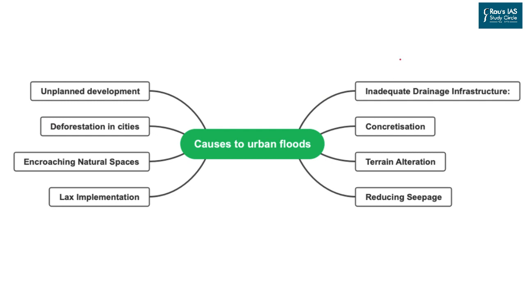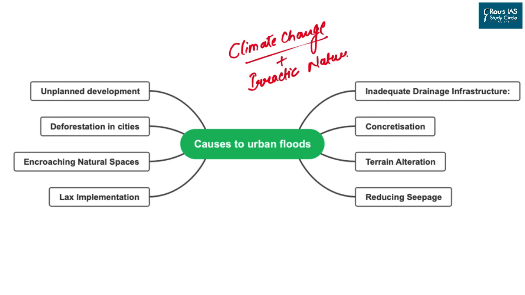The topmost cause of urban flood as of now is climate change. Apart from the erratic nature of Indian monsoon, these 2 points are natural. However, there are many anthropogenic reasons or causes which led to the intensification of urban flood. The first one is inadequate drainage infrastructure. Most of the urban cities in India either do not have drainage infrastructure, or even if they have some level of drainage infrastructure, it is either dysfunctional or is not capable to meet the excess water supply.